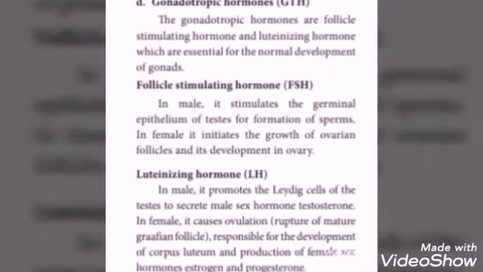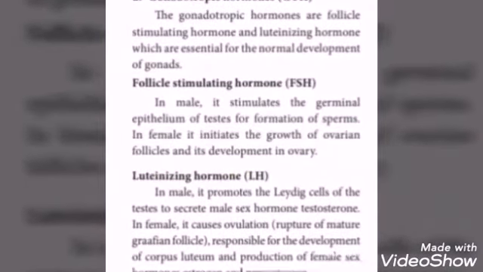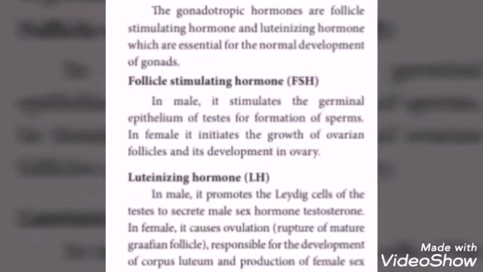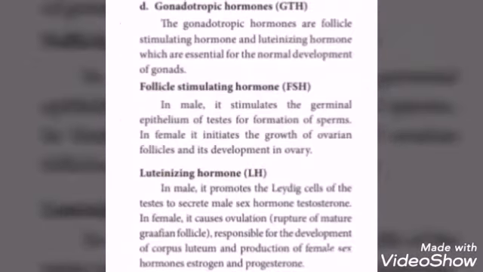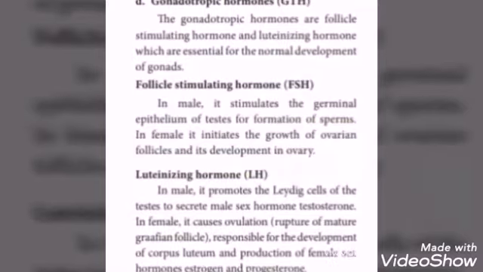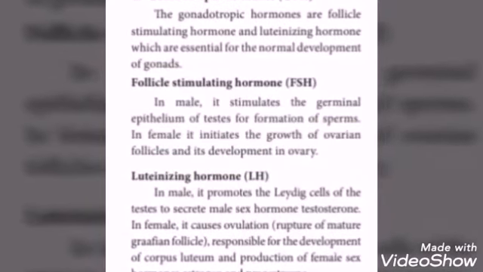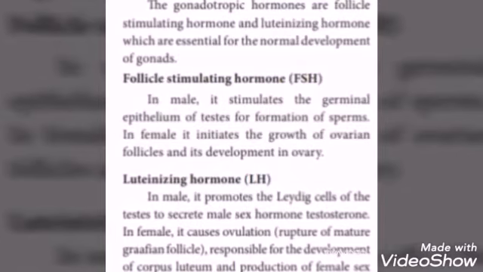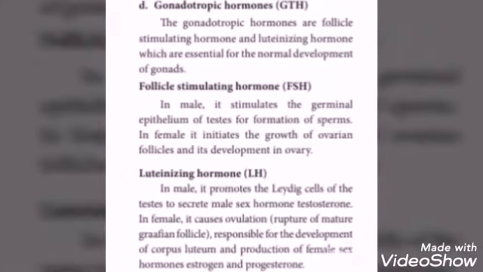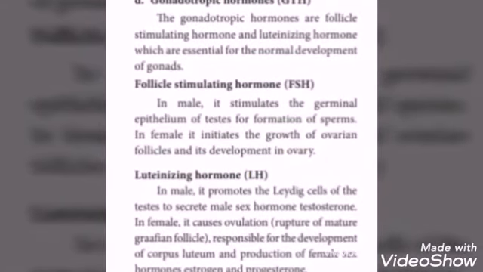Next hormone, gonadotropic hormones. So gonads means reproductive organs. The gonadotropic hormones are follicle stimulating hormone and luteinizing hormone, which are essential for the normal development of gonads. First, follicle stimulating hormone, FSH.